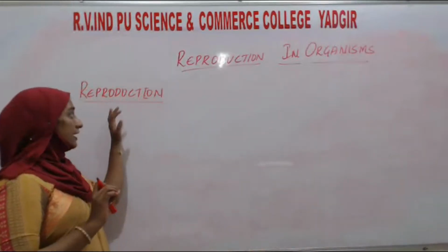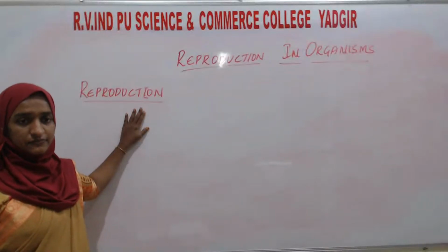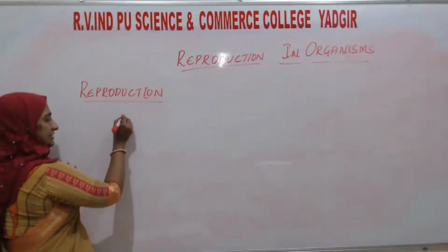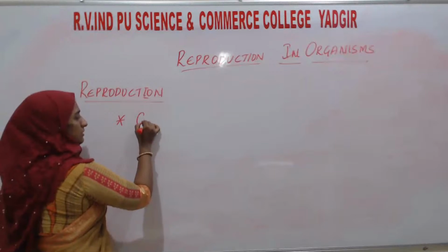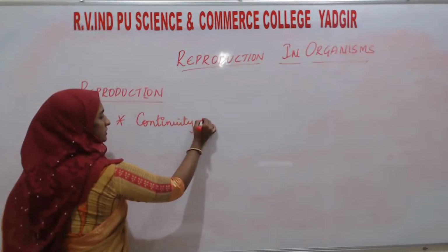First of all, reproduction gives continuity of the species. The first necessity of reproduction is the continuity of a species.